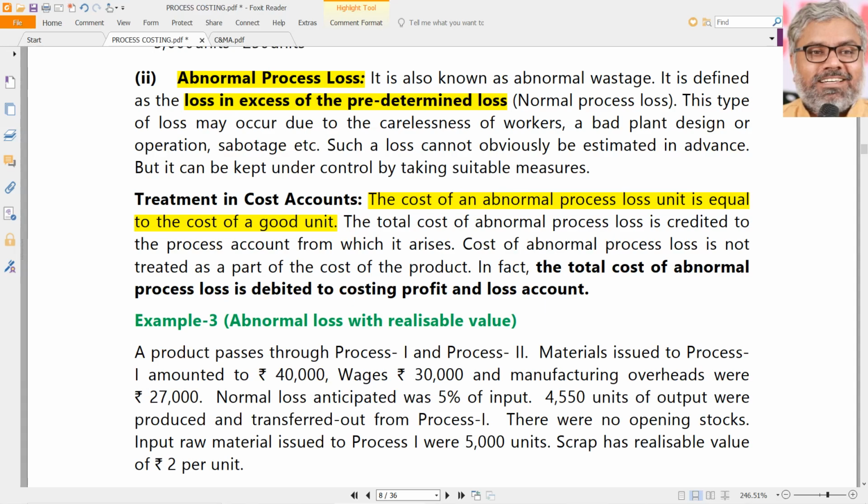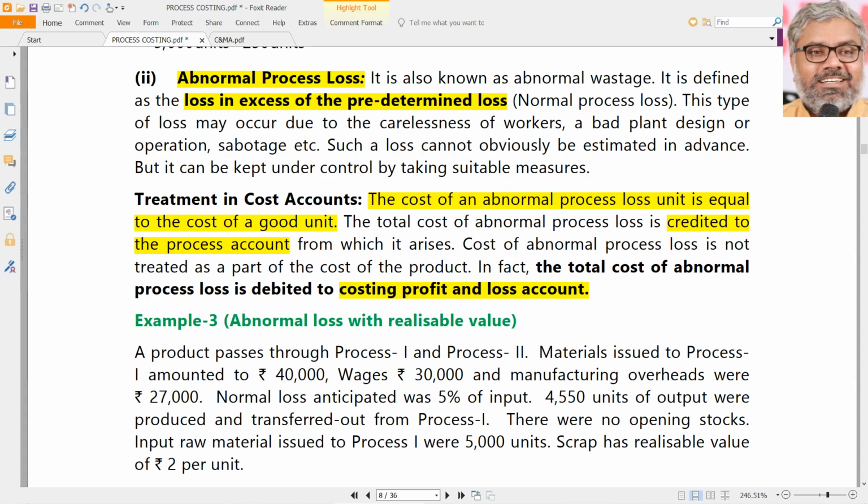It has to be credited to the process account from which it arises. Why does it have to be credited here? Because from here it will be debited later to the costing profit and loss account. Ultimately it will go to costing profit and loss account or profit and loss account. Normally in costing we call it costing profit and loss account, and here it will be credited to the process account.